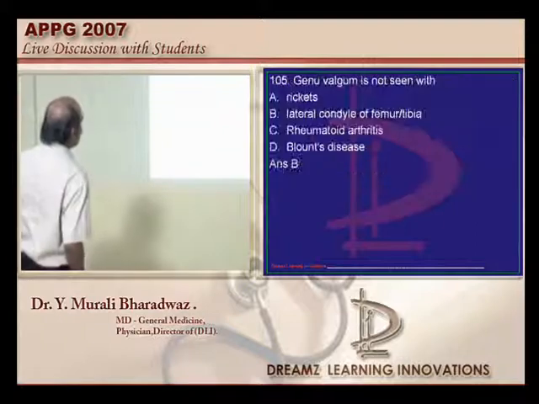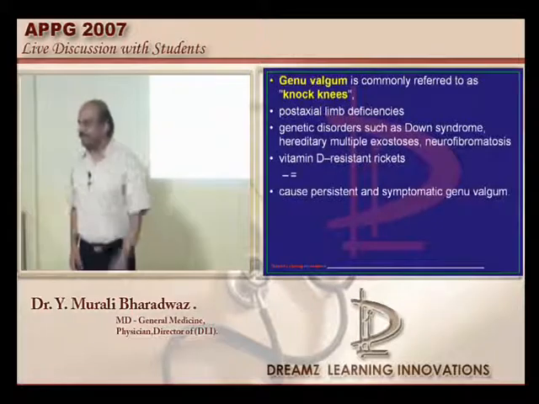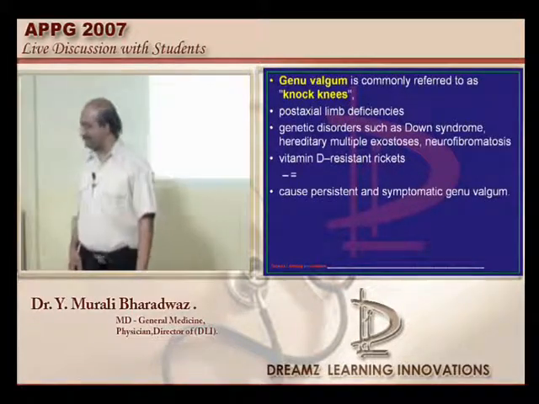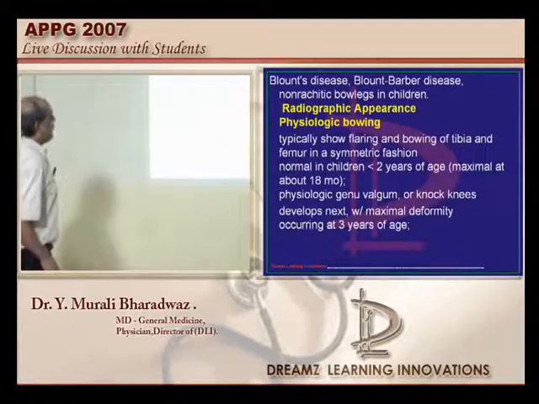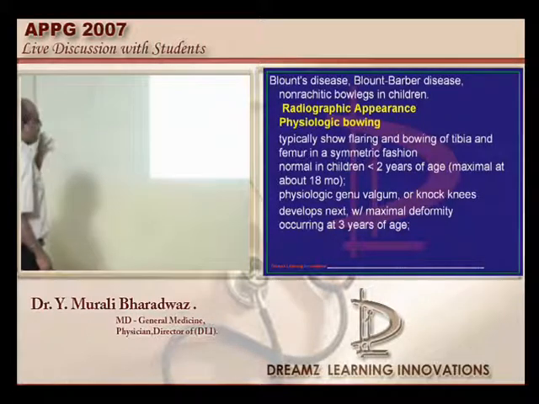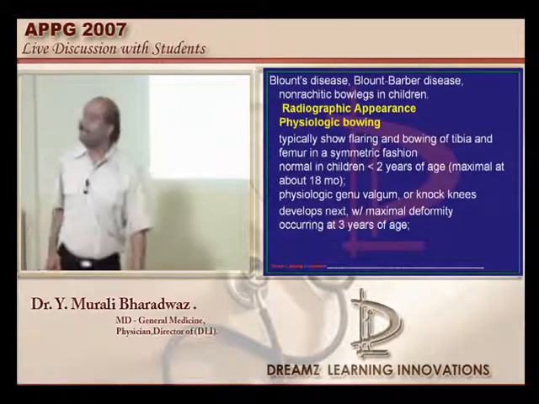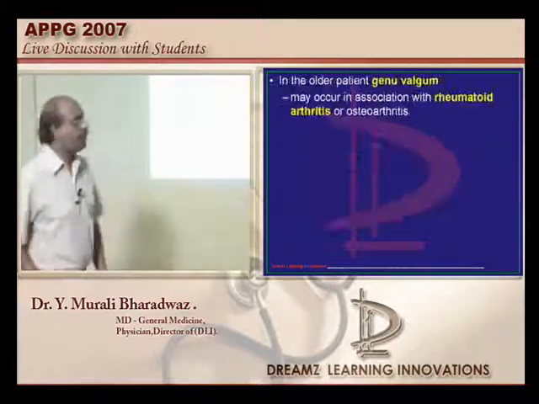Now let us talk about genu valgum, doctor. This is an interesting question. All of you know that in rickets genu valgum is seen. Blount's disease, was it there in the options? Good. So basically what is Blount's disease, doctor? Basically they have a typical flaring and bowing of the tibia and the femur in a symmetric fashion in children who are less than 2 years, and they typically develop knock knees, and the maximal knock knee deformity will develop by the time they are 3 years old. So in Blount's we very much find the presence of genu valgum.